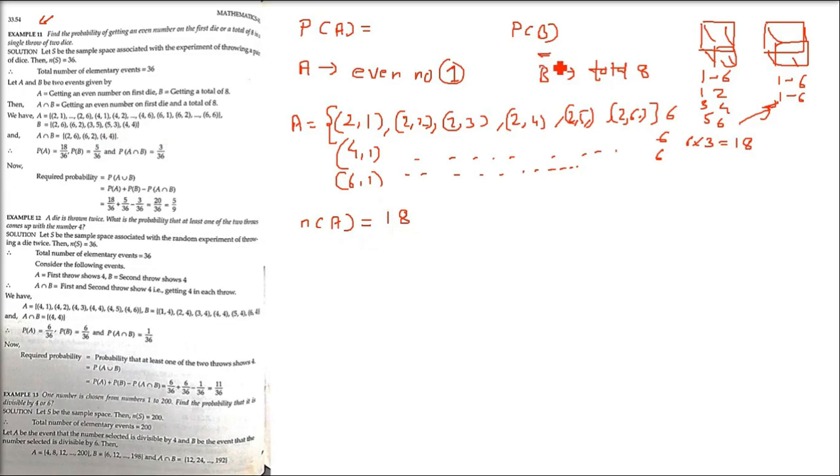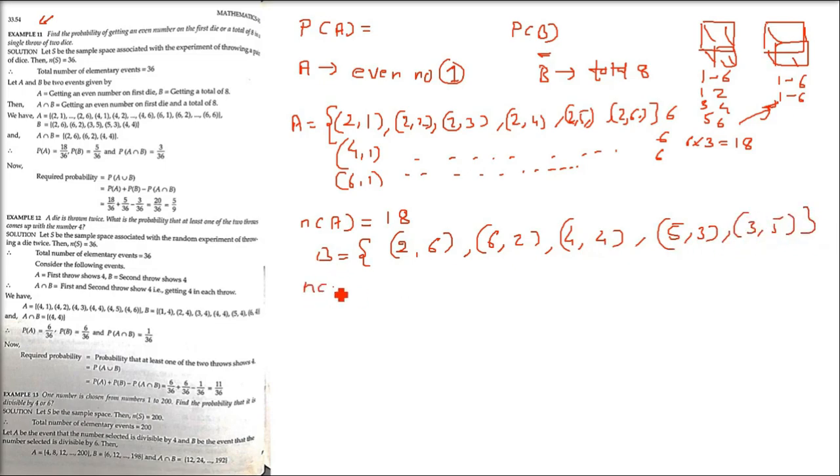Now the next one is B. The total should be 8 if you take both these dice. We have already seen this in the earlier discussions. The B event will be when 2 comes on the first and 6 on the second, when 6 comes on the first and 2 on the second, when 4 comes on both dice, when 3 comes on the first one and 5 on the second one, and vice versa. All these combinations are the favorable events. How many are there? 5.